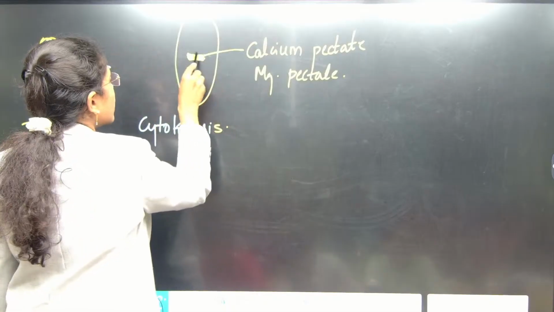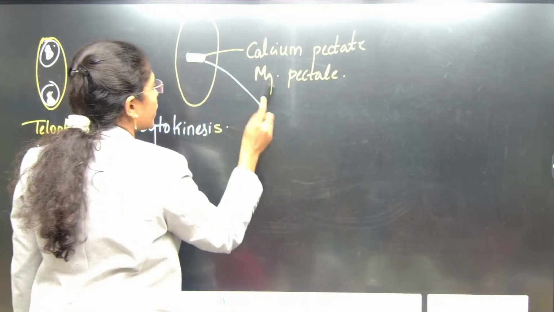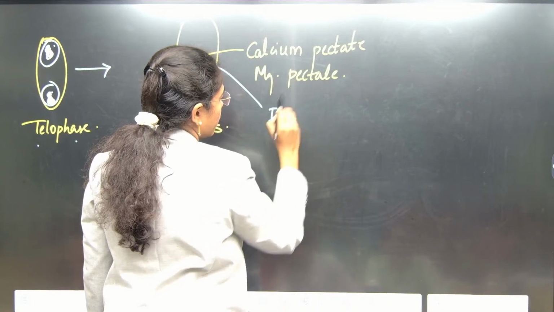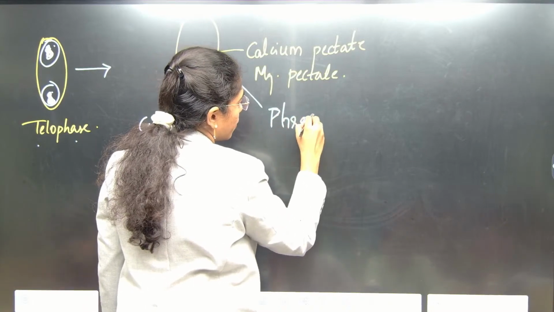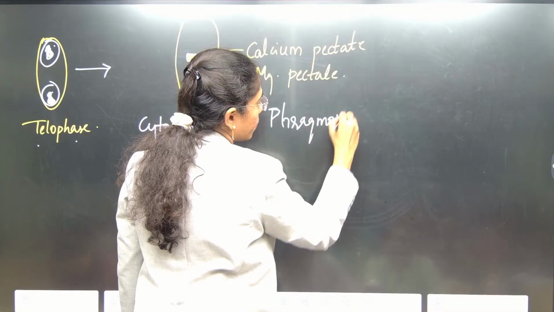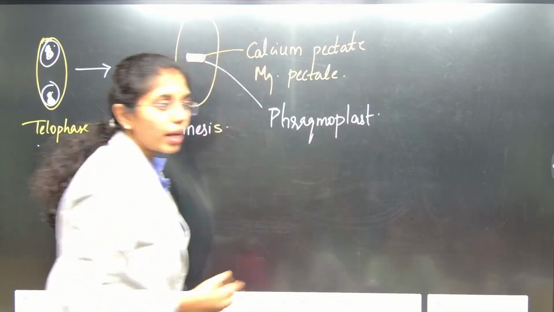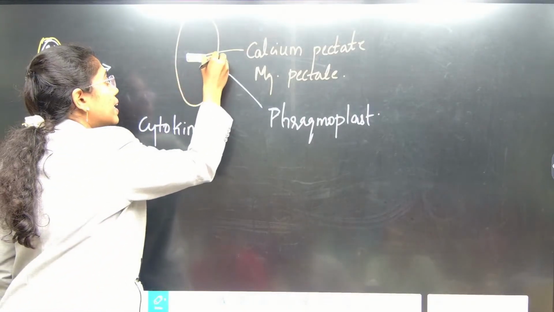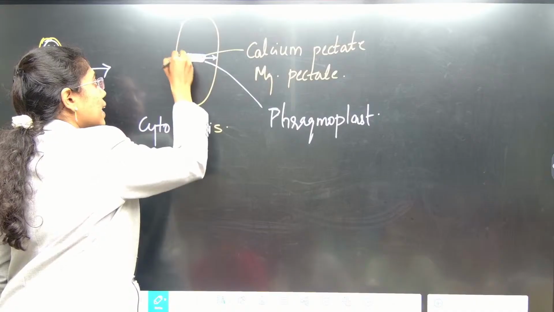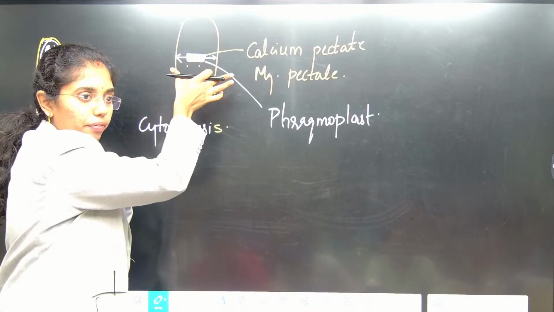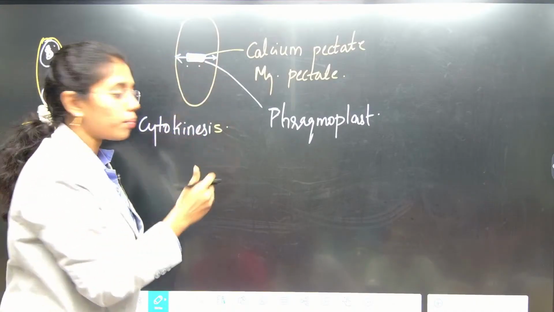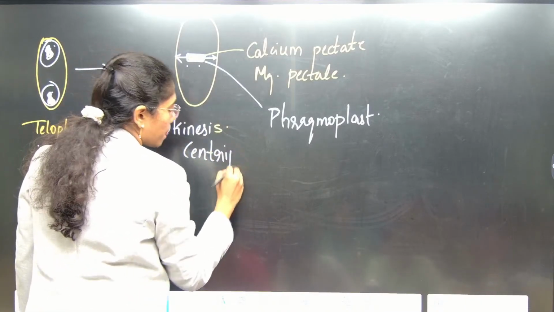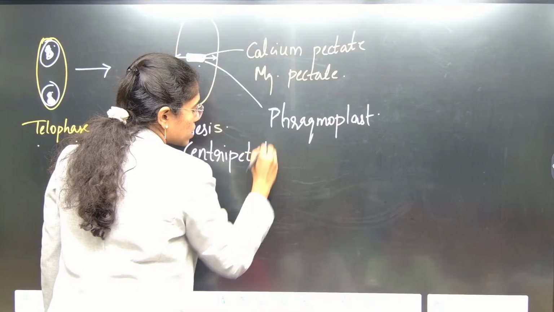Initially this structure is known as the phragmoplast. This phragmoplast at the center will extend its structures. As it extends from the center to the periphery, this mode of cell wall formation is known as centripetal cell wall formation. Centripetal mode.